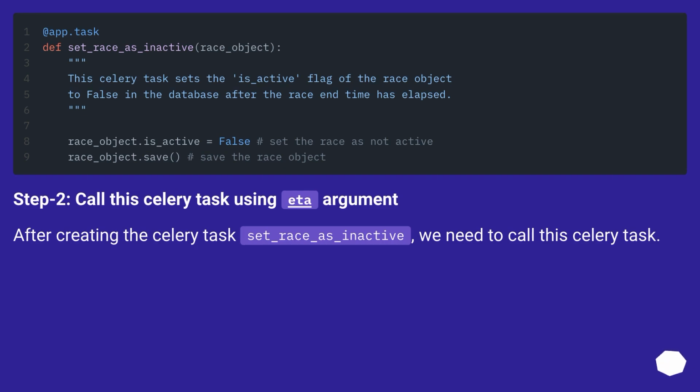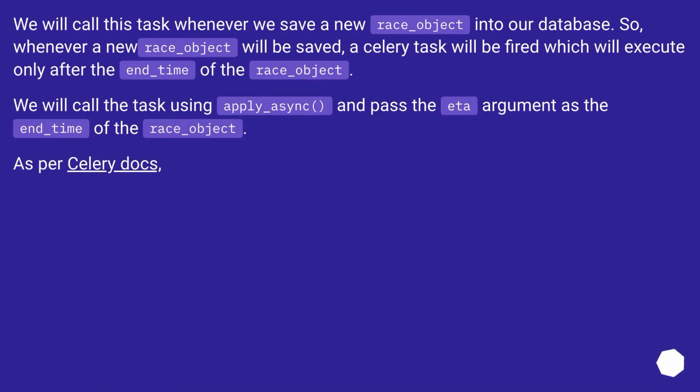Step 2. Call the Celery task using the ETA argument. After creating the Celery task set_race_as_inactive, we need to call it. We will call this task whenever we save a new race_object into our database. So, whenever a new race_object is saved, a Celery task will be fired which will execute only after the end_time of the race_object. We will call the task using apply_async and pass the ETA argument as the end_time of the race_object. As per the Celery docs.